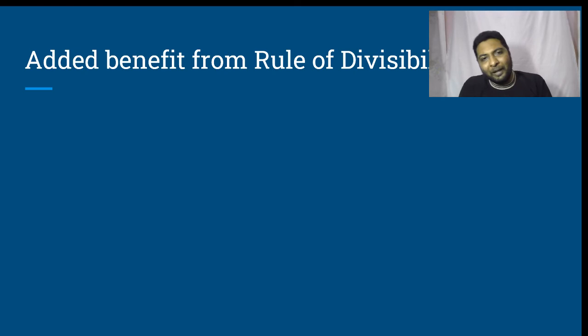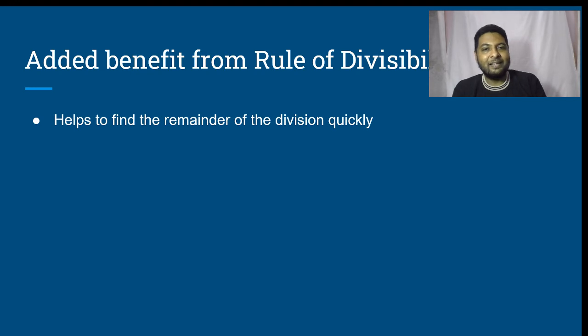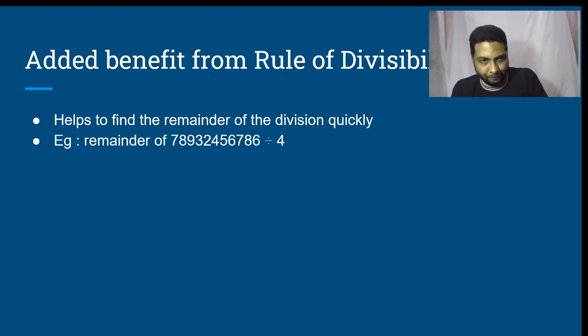There is an added benefit from the rule of divisibility. That is, it helps to find the remainder of the division very quickly. It not only helps to find whether the given number is divisible by another number or not, it also helps to find the remainder. Example: if anybody asks, what is the remainder of 7, 8, 9, 3, 2, 4, 5, 6, 7, 8, 6 divided by 4?